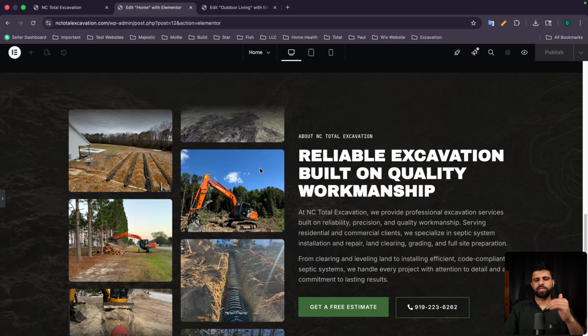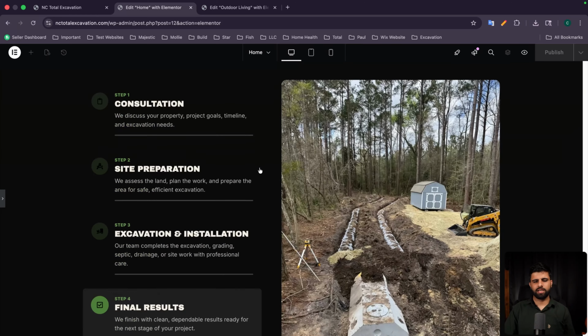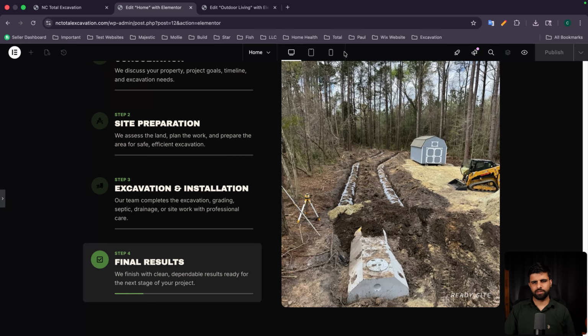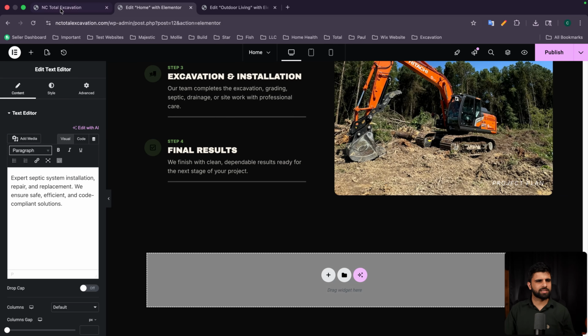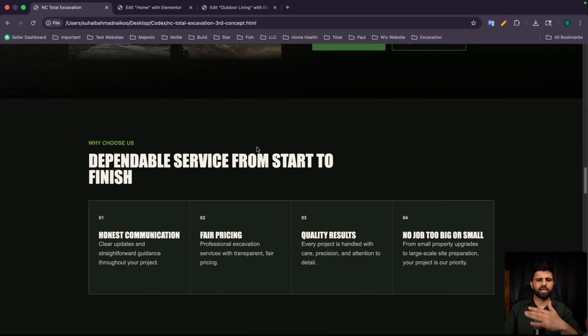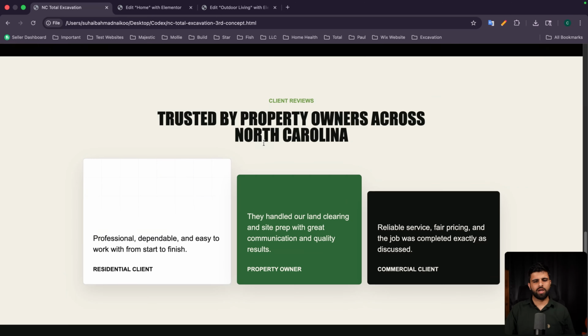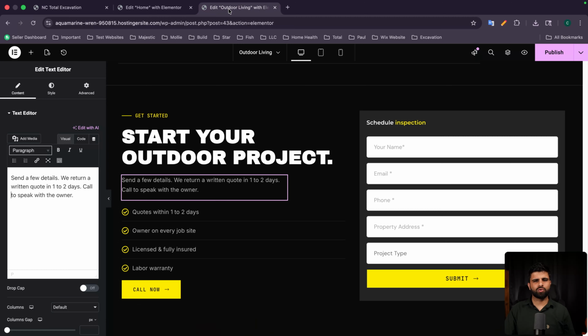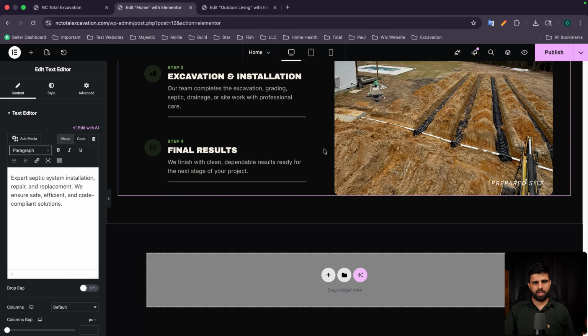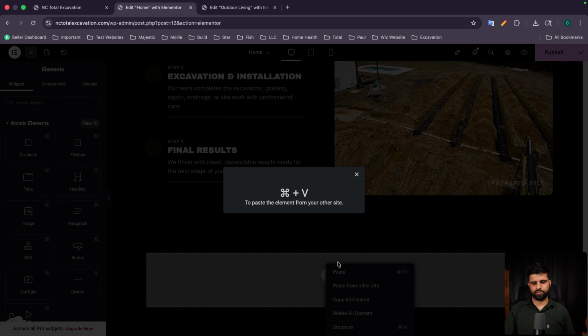This section we already did with the widget at the start, and the same goes for this section, and they are working perfectly. Now coming to the other sections which I will actually copy from another website. They are common sections which we do. For example, FAQ, if you see here, we can just simply copy this and paste it on our website.